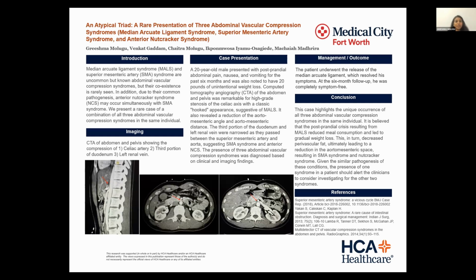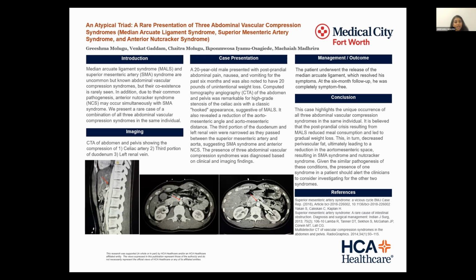So the case report for today is titled "An Atypical Triad: A Rare Presentation of Three Abdominal Vascular Compression Syndromes," that is the median arcuate ligament syndrome, superior mesenteric artery syndrome, and the anterior nutcracker syndrome. Coming to the introduction, the median arcuate ligament syndrome, also known as the celiac artery syndrome, occurs due to the compression of the celiac artery from the low insertion of the median arcuate ligament.